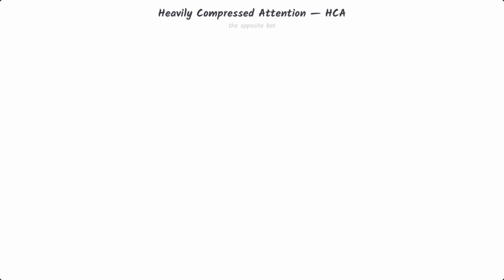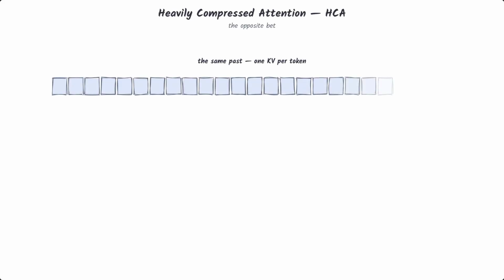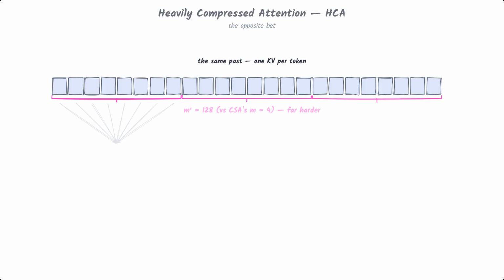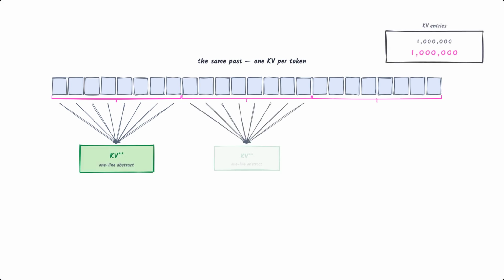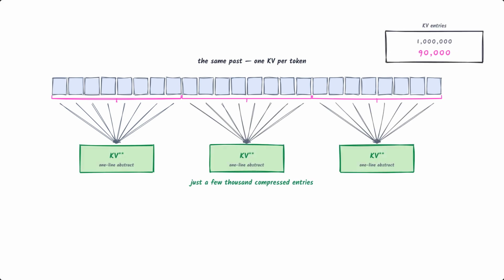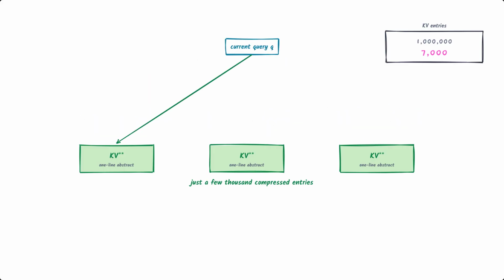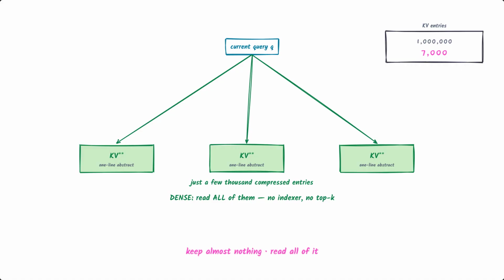The second flavor is heavily compressed attention, HCA, and it makes the opposite bet. CSA compressed groups of 4. HCA compresses groups of 128 tokens into a single entry. That's brutal compression. 1,000,000 tokens shrinks to just a few thousand entries, a tiny one-line abstract of each long stretch of the past. But here's the twist. Because there's now so little left, HCA doesn't bother being selective at all.